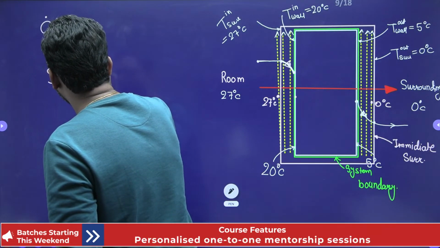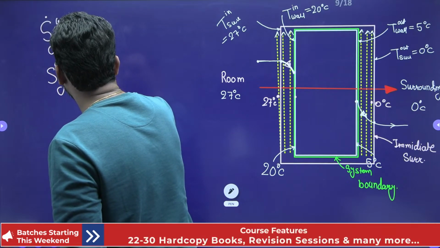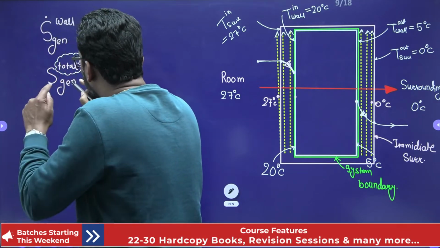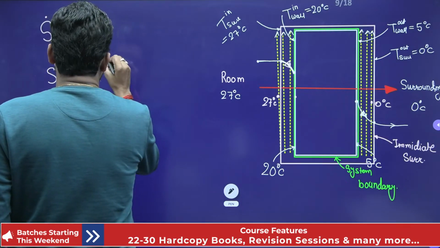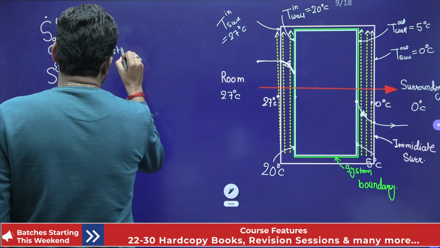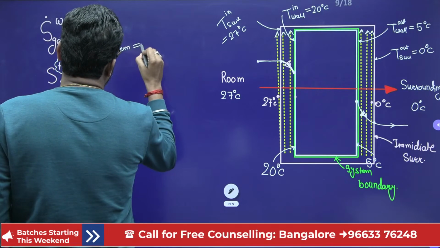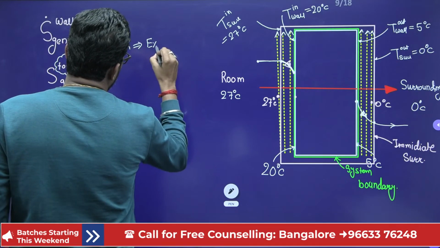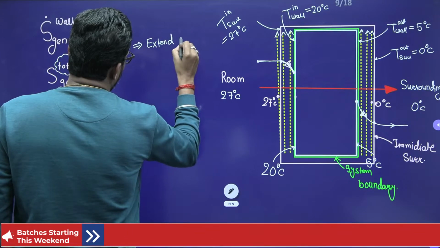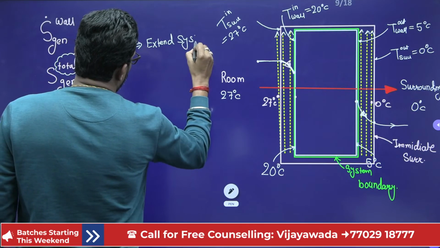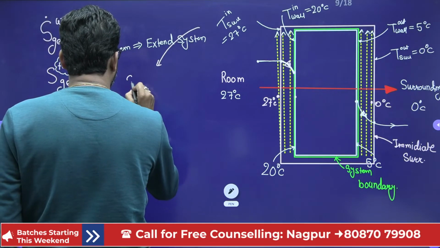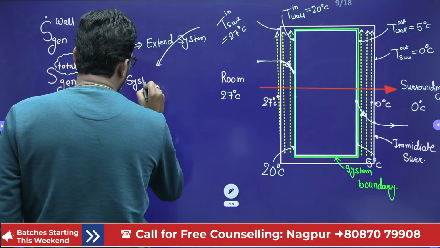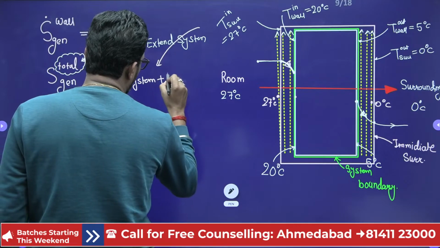So this is your total. When you consider the total, you have to take the system as an extended system. And what is the extended system? The extended system is system plus surrounding.